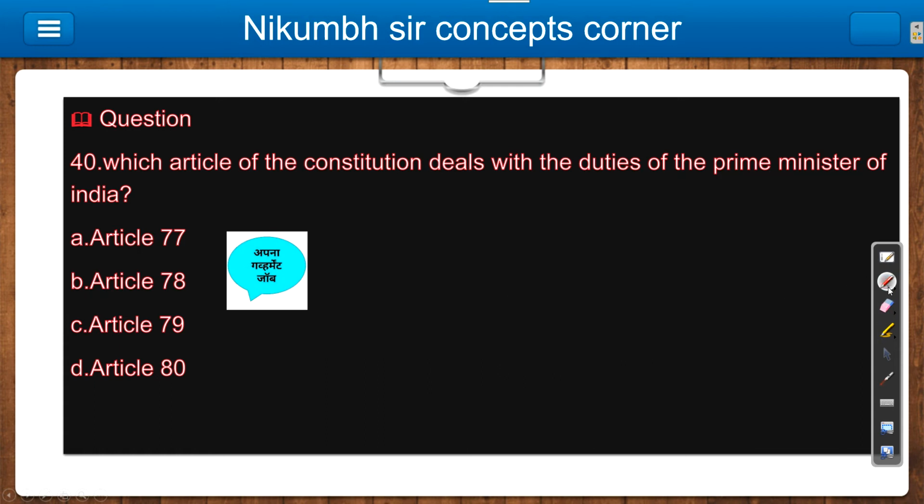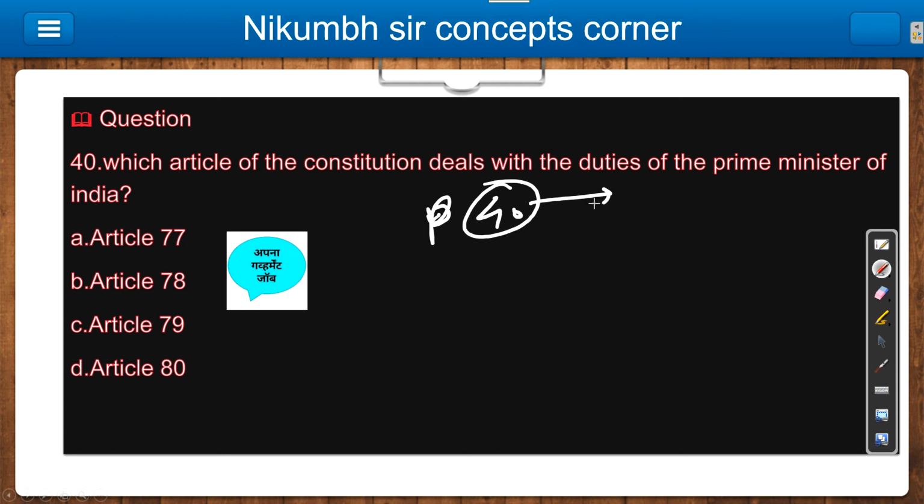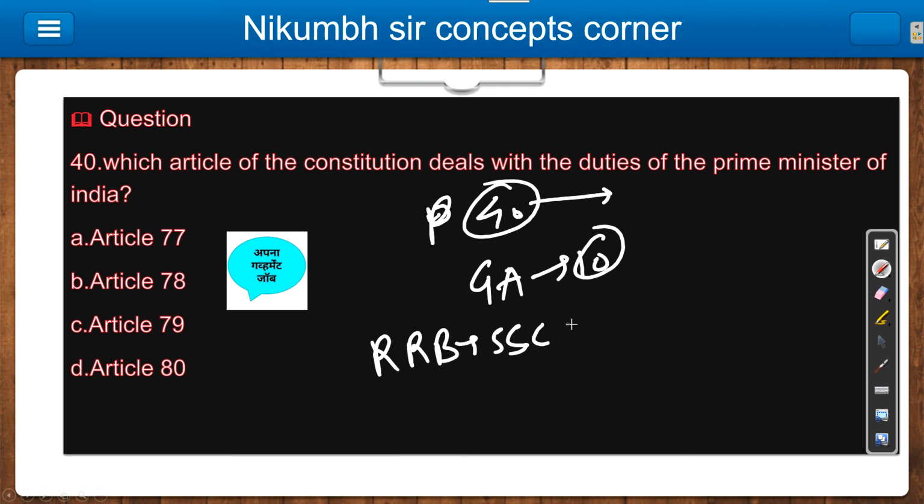I hope you got the questions very well, and I hope that you also wrote each and everything. Now just do revision of all these 40 questions till now, and focus on your other sections which are very important for you. General awareness for some exams is 10 marks, but for RRB, SSC CGL, CHSL it is 25 marks, so these 25 marks are very important. Properly revise each and everything that we are discussing in detail. I guarantee that you will get questions in your exam from this, either from the discussion or the question itself.